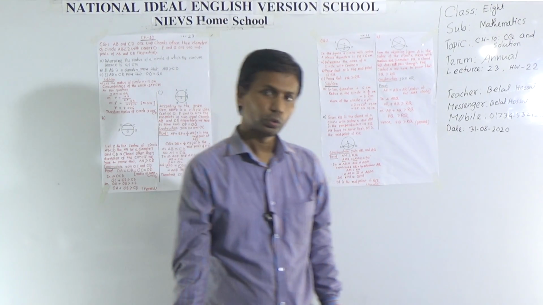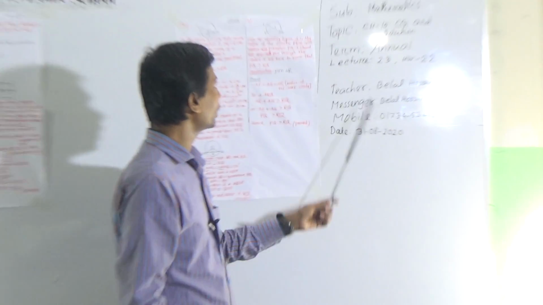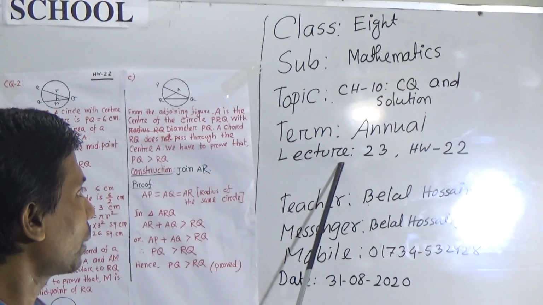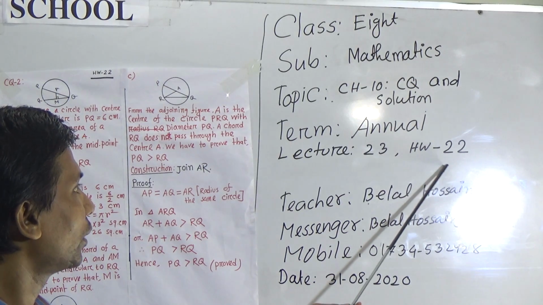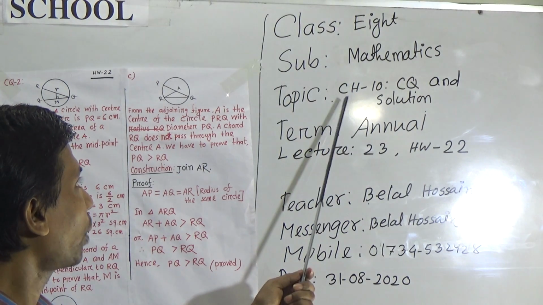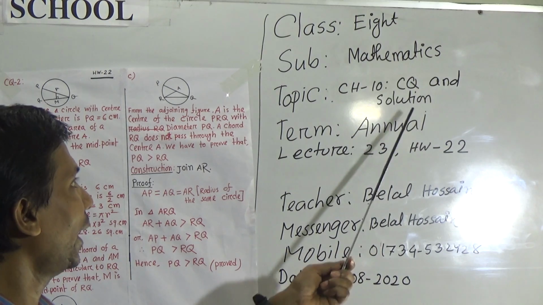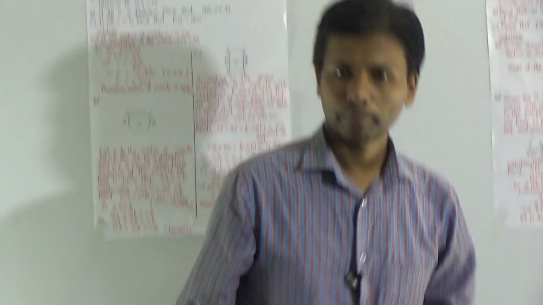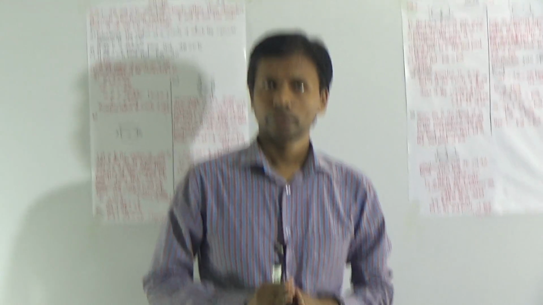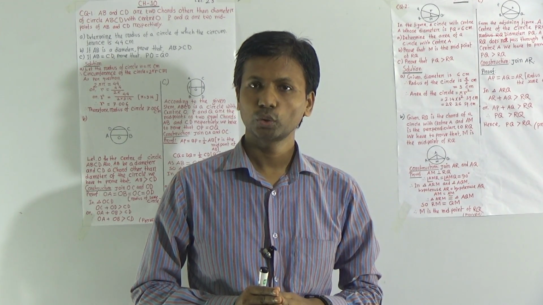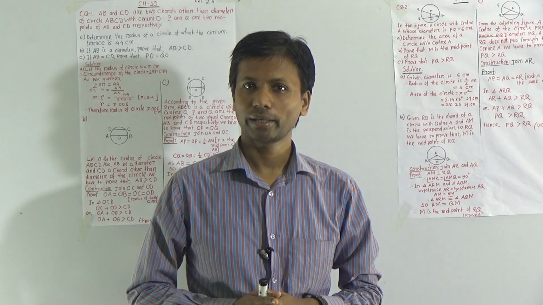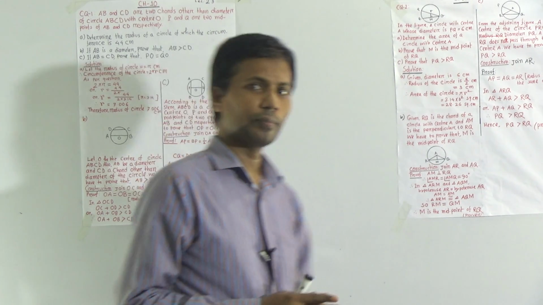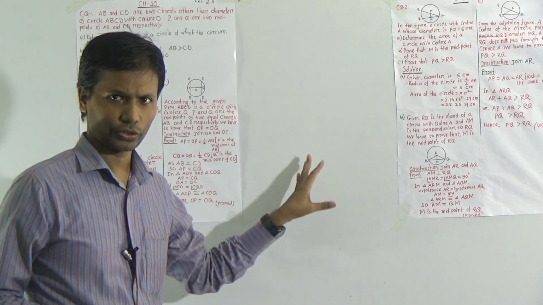Dear student, today our lecture number is 23, and HW number 22. The topic is chapter 10 CQ and solution. Dear student, I have taught you theorem number 1, 2, 3 and example number 10. On the basis of that theorem, I have made two creative questions.